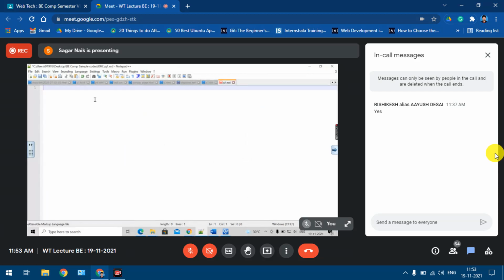Okay, so when we write the schema file, what is the structure of the schema file? First we always have what? Prolog. Okay, because it is XML based. Okay, and then what?